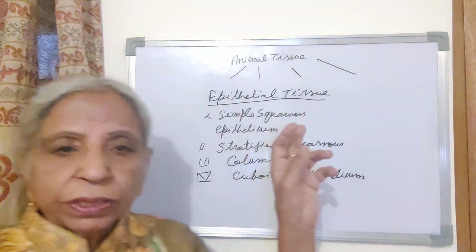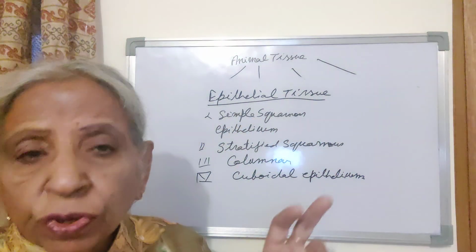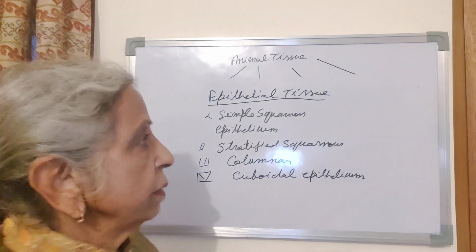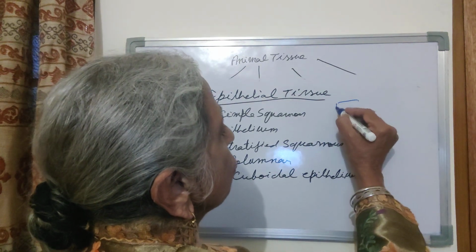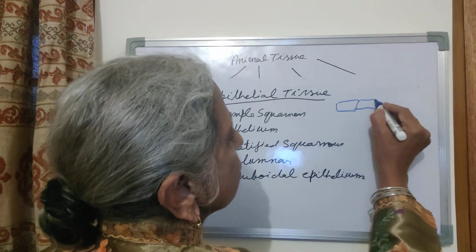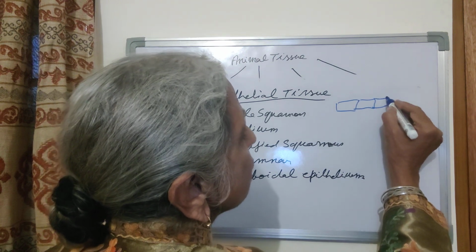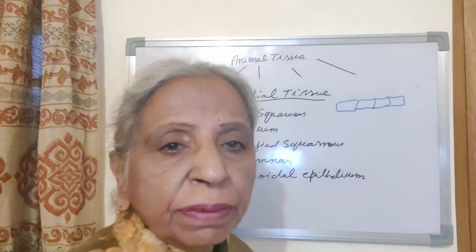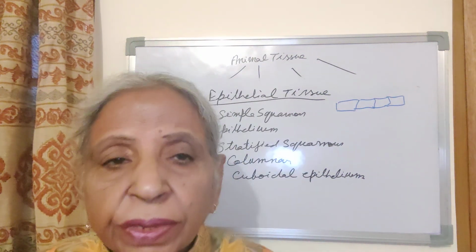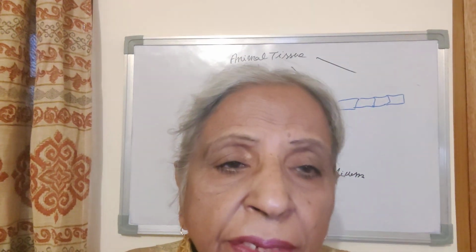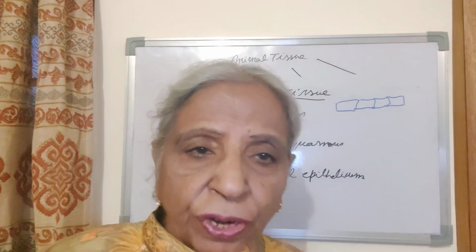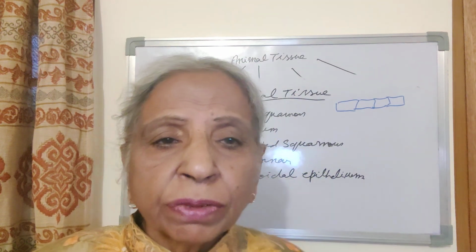Simple squamous epithelium is formed of a single layer of cells. Cells are compactly arranged. Their membrane is thin. They cover the body organs. They form the outer lining of the body organs.